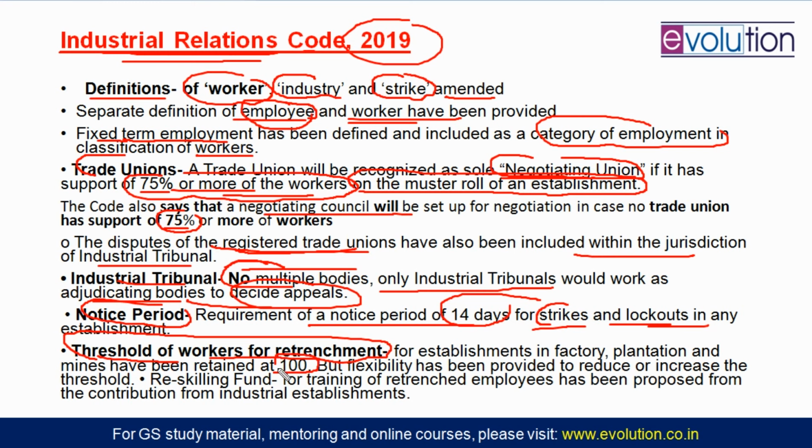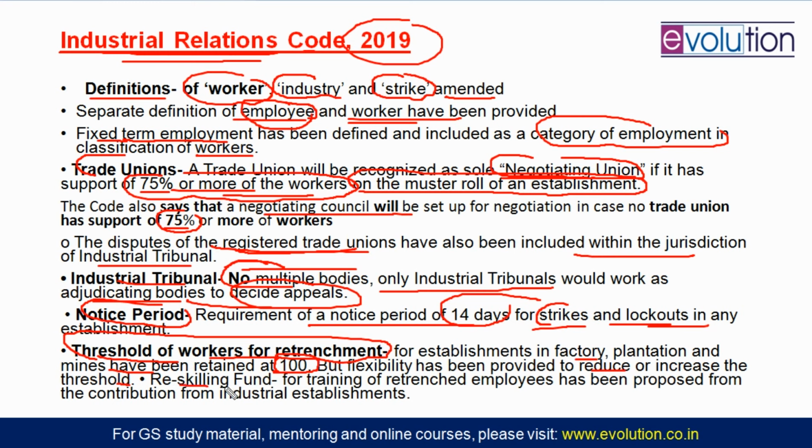But if you have more than 100 employees in the factory, plantation and mine sector, you have to go for the government's approval. That is the threshold for workers' retrenchment, that is 100. But this Industrial Relations Code provides some flexibility that the company can reduce or increase the threshold depending on the situation. There are some provisions, we need not know that.